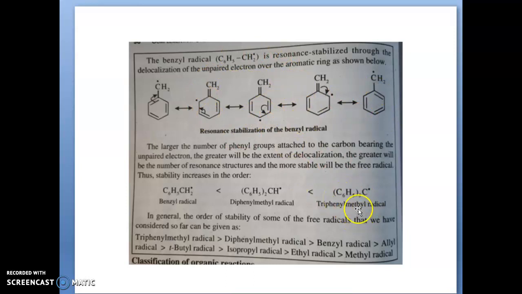So as phenyl groups increase, it has more stability. And this is the order of some free radicals: triphenyl radical is the most stable, then diphenyl methyl radical, then benzyl radical, then allyl radical, then tertiary butyl radical, isopropyl radical, ethyl radical, methyl radical. Thank you.